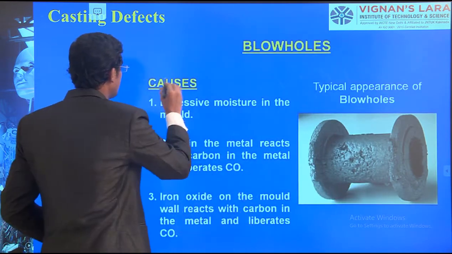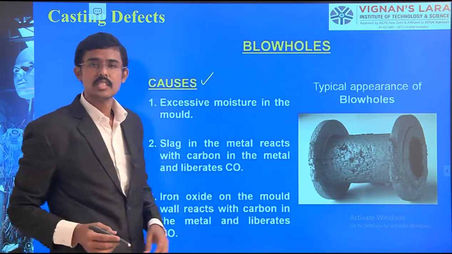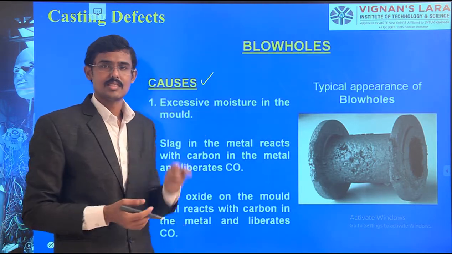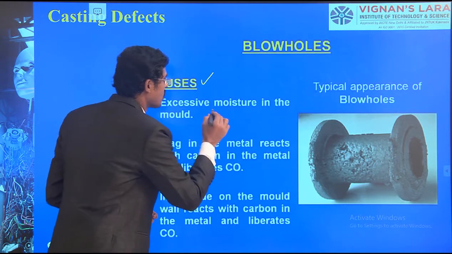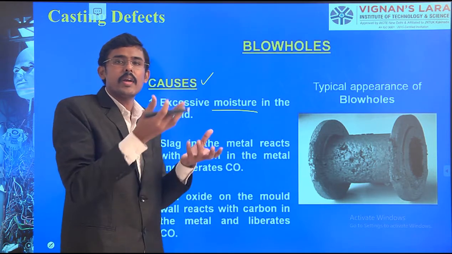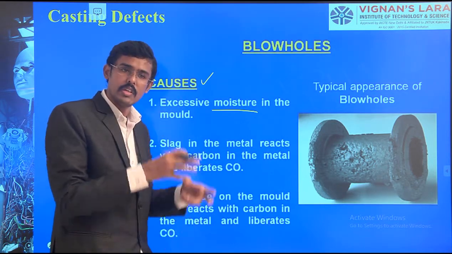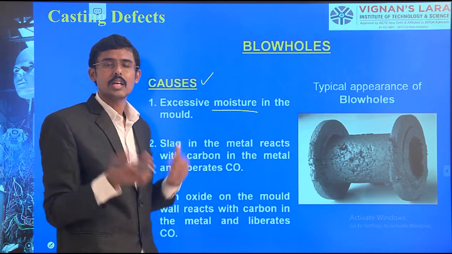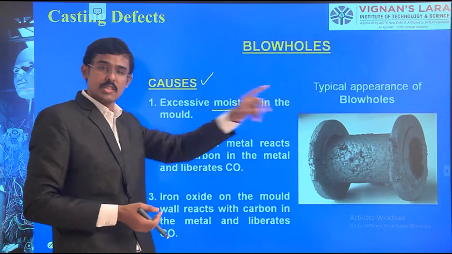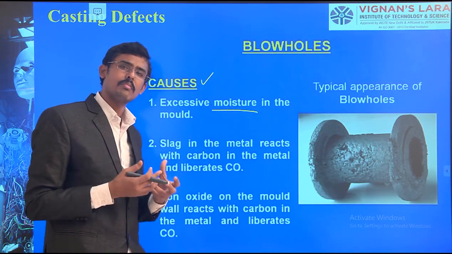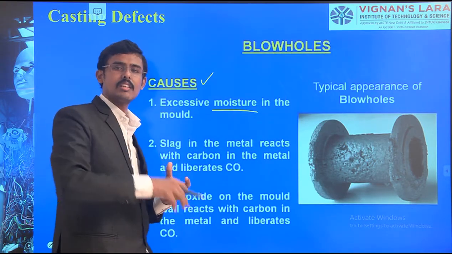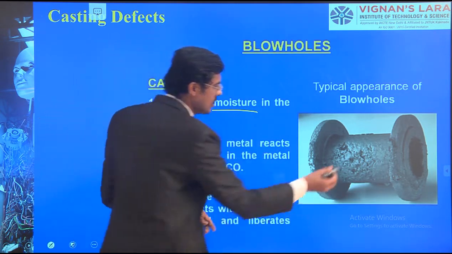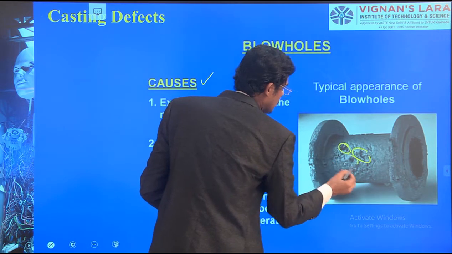So we have to see how we can rectify those things. First, the causes: how it is generated. Excessive moisture in the mold. I told you the gases are very linked to moisture. When the mold is heated the moisture evaporates, and when it comes to room temperature there should be no moisture. Then where does it go? It should come out. If excessive moisture is there, more water is there, it takes more time. In the meanwhile the solidification comes down, and in such cases the bubbles come out and create blowholes like this.